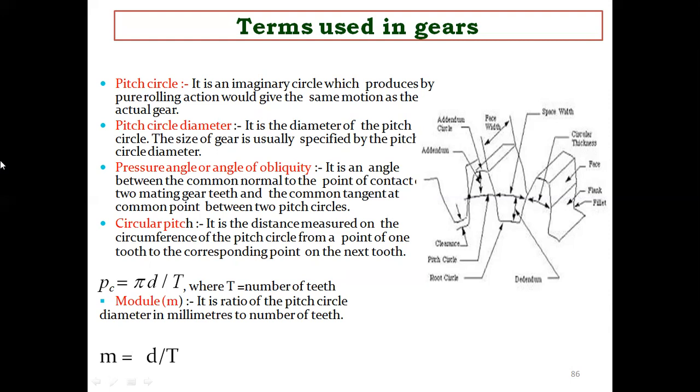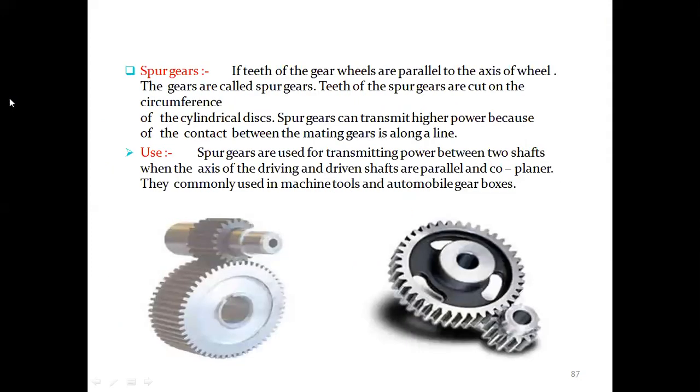So the circular pitch formula is pi d by T, where T is the number of teeth. The last one is the module. The module is the ratio of the pitch circle diameter in millimeters to the number of teeth. So m is equal to d by T.